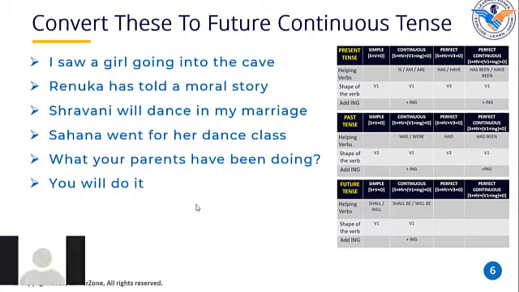You had done it. Correct. Very good, Varuni. Now I want you to convert the same sentence into future continuous tense. You will be doing it. Very good, Varuni. You are absolutely right. Now convert the same sentence into simple present tense. You do it. Correct. Now convert the same sentence into past perfect continuous tense. You had been doing it. Correct. Okay, very good, Varuni. Isn't it simple? Yes, sir. Thank you so much.